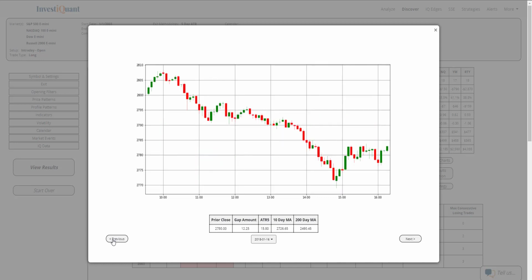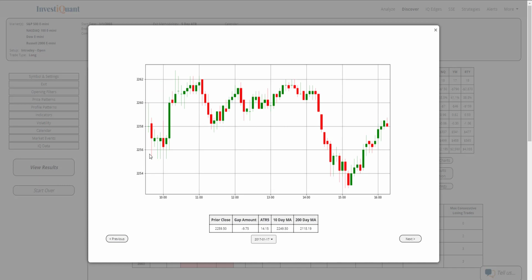This is 2018. 2018 looks like it moved lower the majority of the session. This was a gap up of about 12 points in a very small ATR environment, just about 16 points there on the ATR, and it looks like we had around twice that for the day's range, so it was a larger range day compared to the ATR. Let's look at one more here. This is 2017. 2017 looks like another sideways session here. Tested higher, tested lower. It looks like we closed pretty much right where it opened.